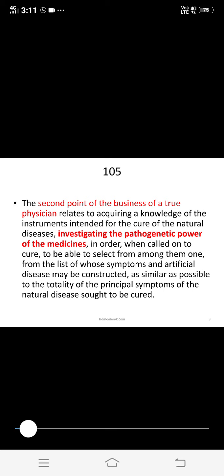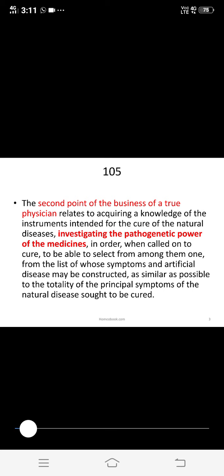So what is given in 105? The second point of the business of a true physician. What is the first point of the business of a true physician? This is the second point. Why do they give the second point? Anyone?